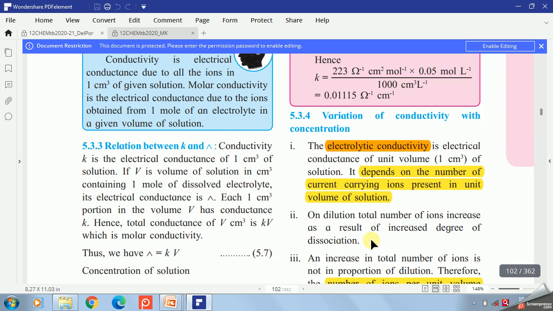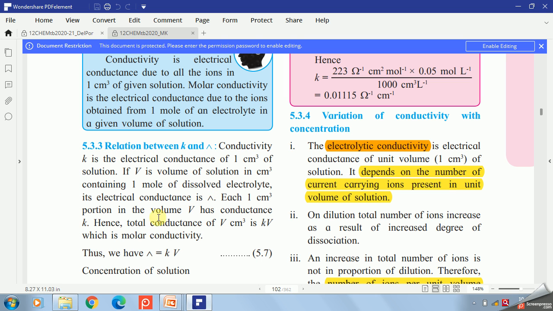Then what is the relationship between conductivity K and molar conductivity? Conductivity K is the electrical conductance of 1 centimeter cube of solution. If V is the volume of solution in centimeter cube containing 1 mole of dissolved electrolyte, its electrical conductance is capital lambda.